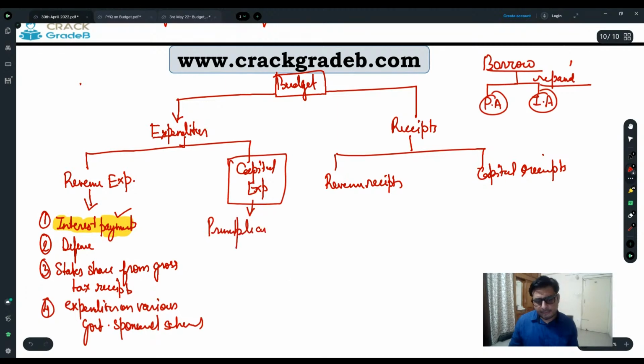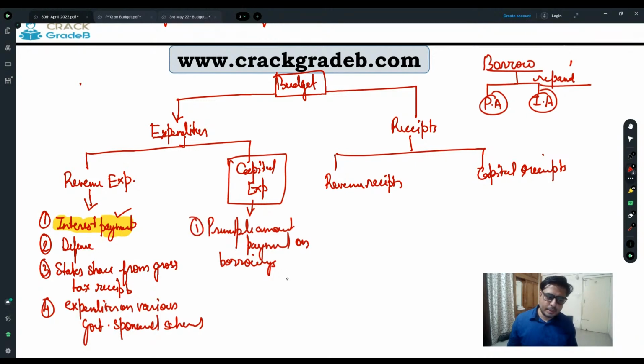Whereas the government is going to mention the principal amount payment on borrowings where? In the capital head. Interest payments are going to be mentioned where? In the revenue head, whereas the principal amount payment by the government on the borrowings is going to be mentioned in what? Capital expenditure. Why? The reason is very simple.